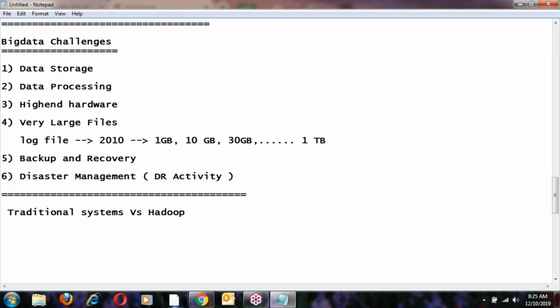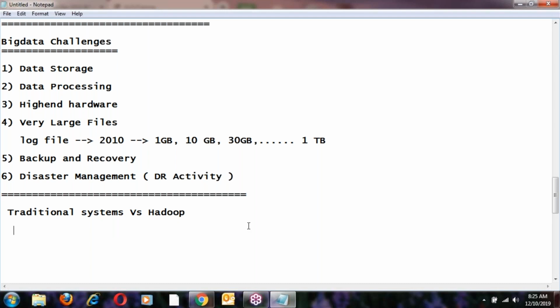Who is the developer of Hadoop, and why is it named Hadoop? Hadoop is the exact name of the elephant toy. Why that name was given, that history we'll discuss. Just wait one more day and I'll explain that history.